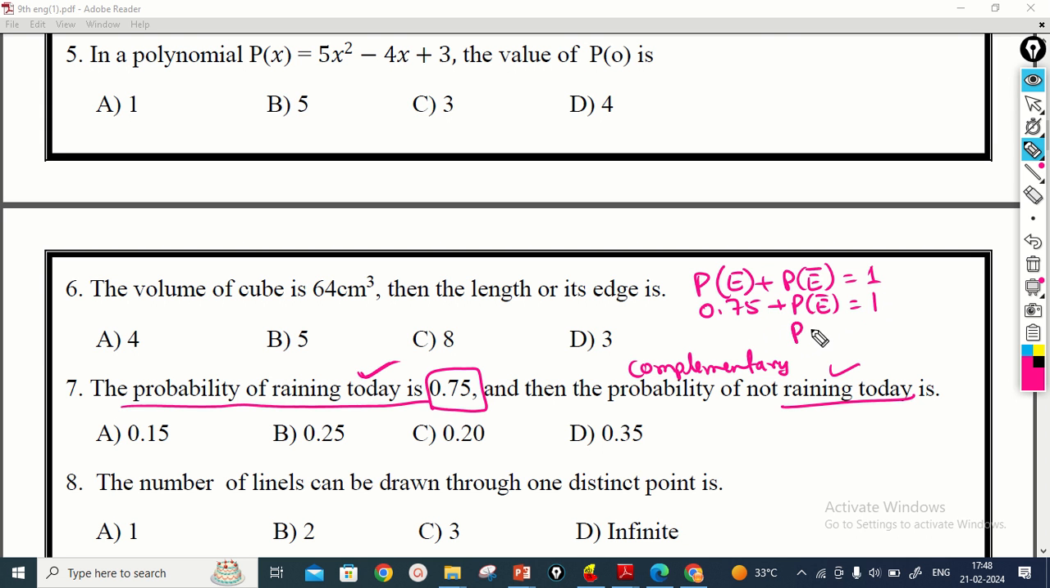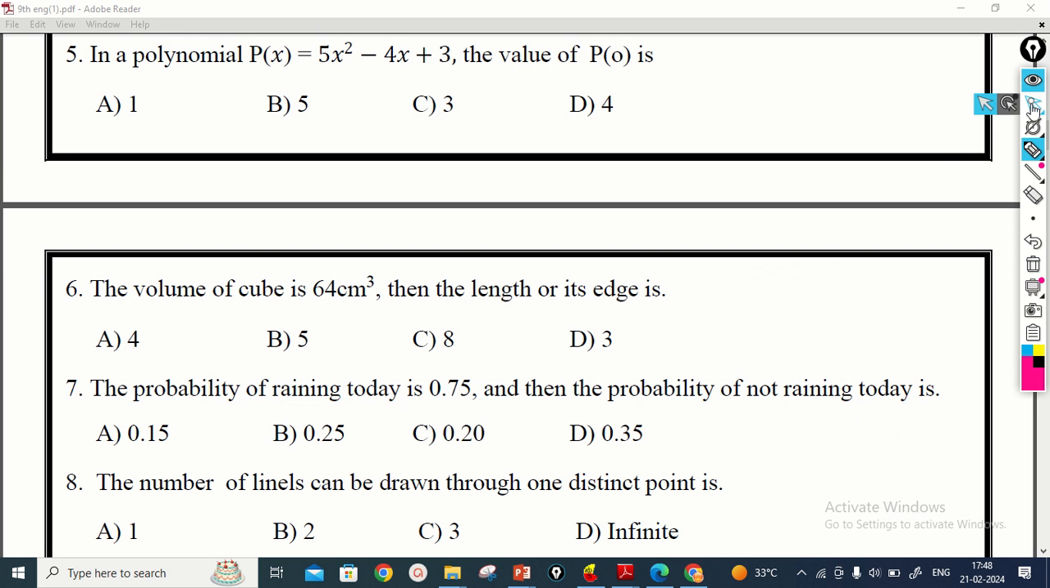You have to transfer this 0.75 to the right hand side, that means 1 minus 0.75. We have to subtract like this: 1.00 minus 0.75. You take the carry from here, 10 minus 5 is 5, 9 minus 7 is 2, that gives 0.25. So you get the answer B as the option answer.